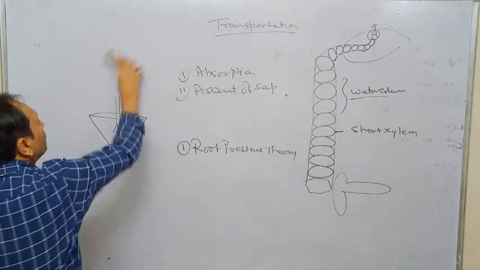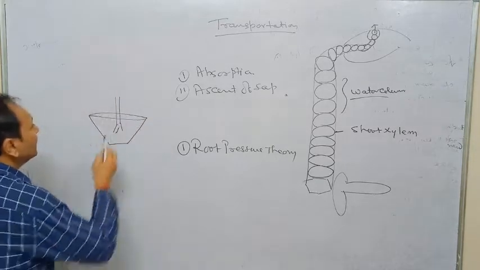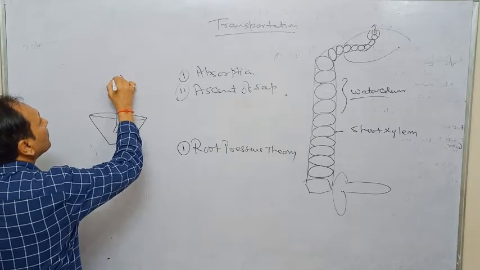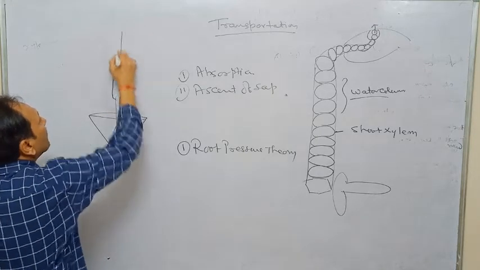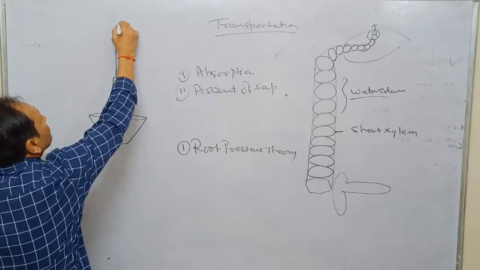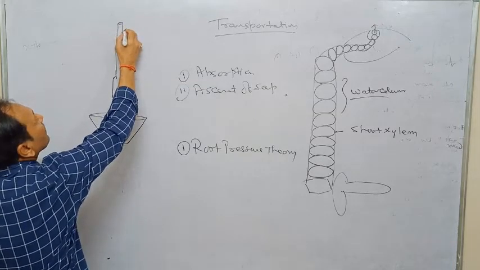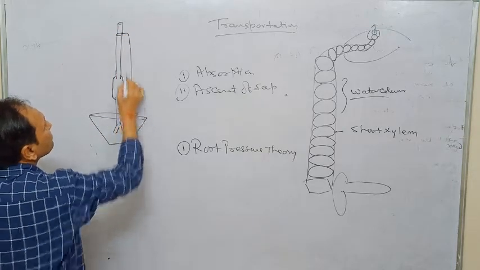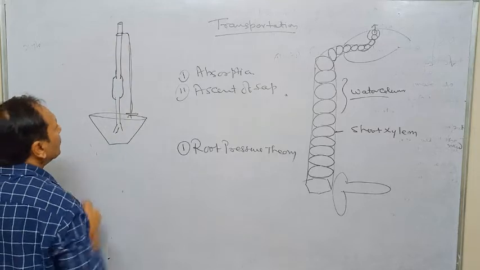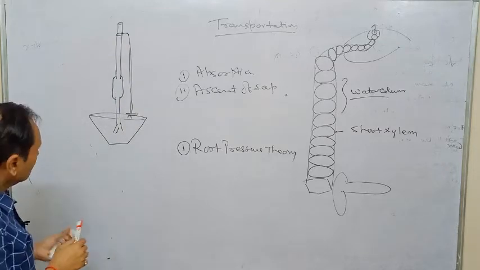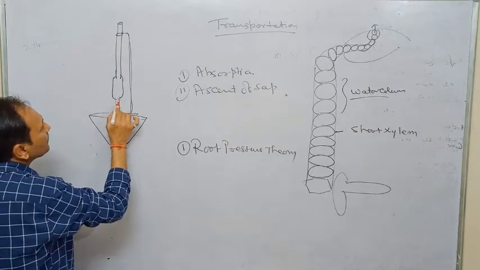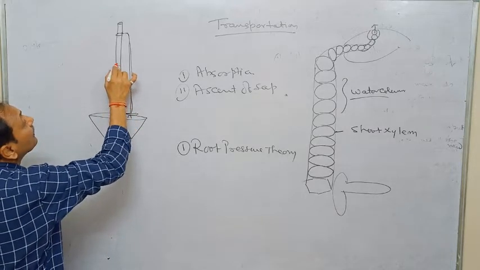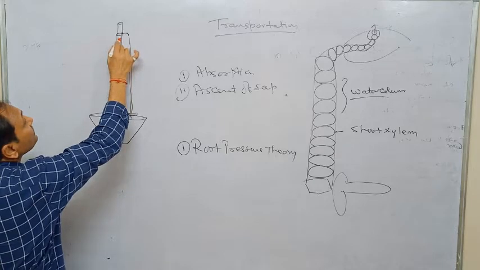We detop it and ultimately join it with the rubber joining and connect it with the glass tube like this. We will observe that water will come here and ultimately reach this distance.